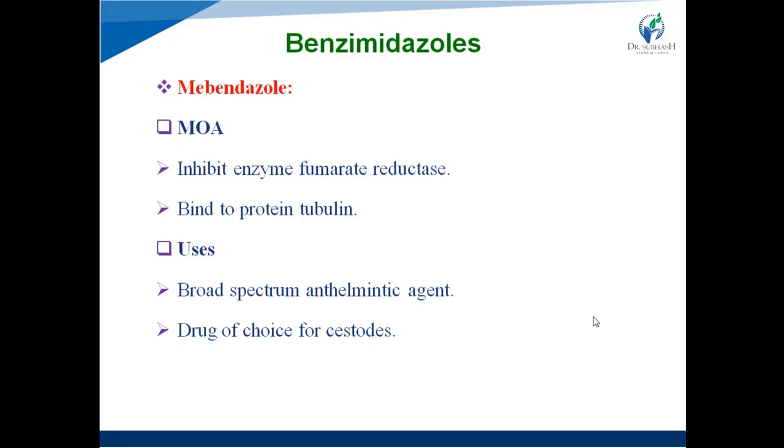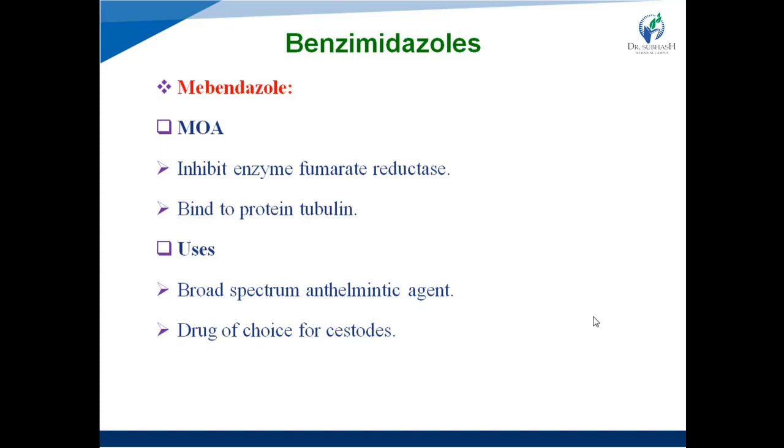So in short, fumarate reductase causes the oxidation of NADH to NAD. Now, what is the importance of this step? It is an important step in energy production, that is ATP production, right? So when our drug inhibits the enzyme fumarate reductase, it ultimately inhibits the oxidation of NADH to NAD and blocks the ATP production. So lack of energy occurs.